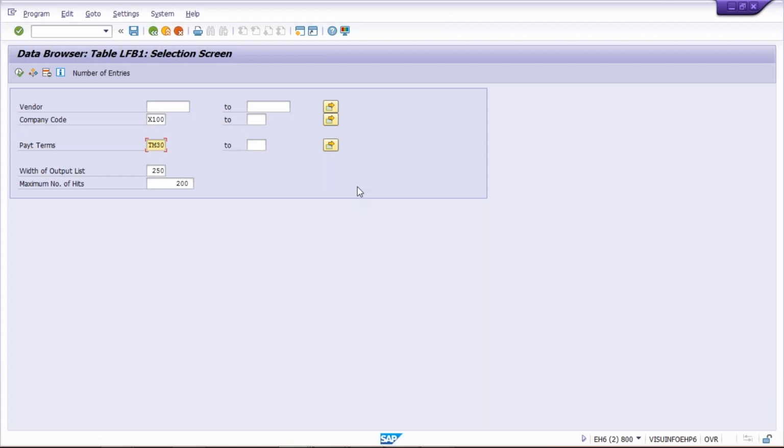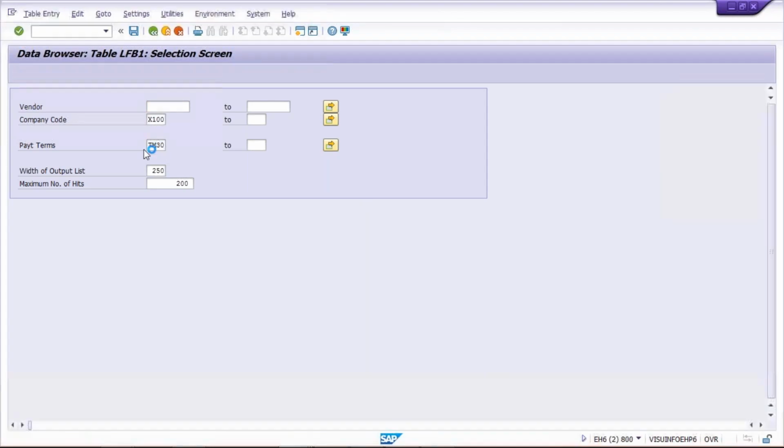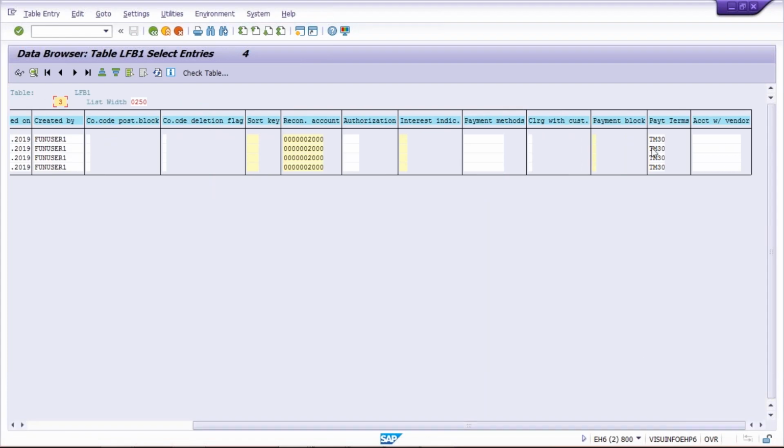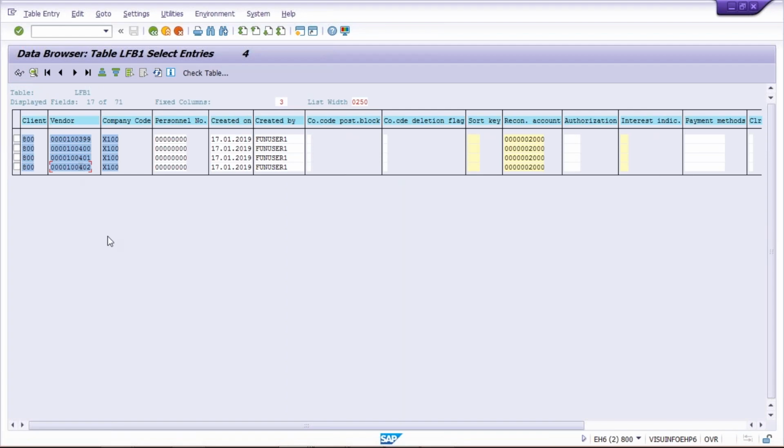It means we are giving instructions to select all the vendors for company code X100, and that too whichever are using this terms of payment TM30, those vendors only I need, right? So earlier 6 vendors were there. Why? Because I had not given the terms of payment criteria. Now I have added one more criteria. What is that criteria, guys? Selection criteria. So only TM30 terms of payment vendors are coming here. Okay, it means whichever vendors are using TM30 terms of payment, those vendors are coming. So now we came to know that only these vendors are using TM30. It means whatever changes are there, that is going to be applicable to these vendors itself.